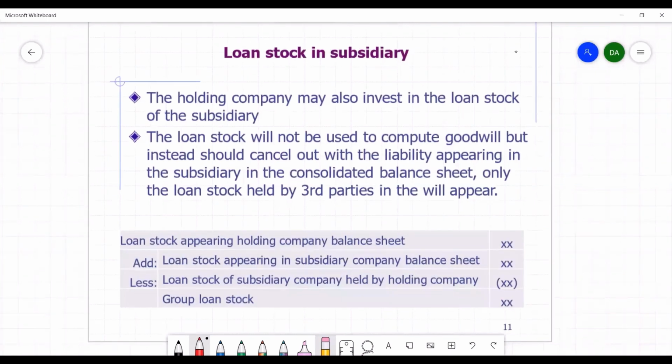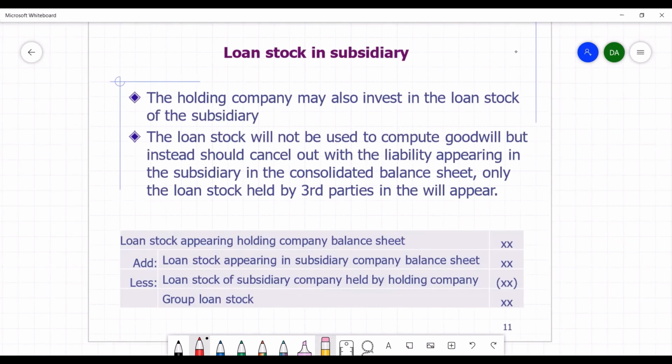Lastly, let us understand the group loan stock in the subsidiary. The holding company may also invest in the loan stock in the subsidiary. This is by issuing the subsidiary with a loan, or sometimes they may buy part of the subsidiary's loan. That is, they pay off some of the creditors and then they become the creditors of the subsidiary company.